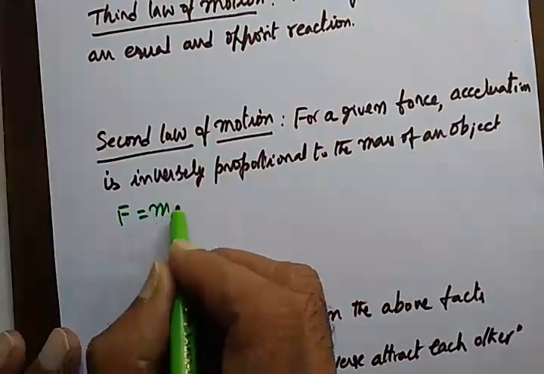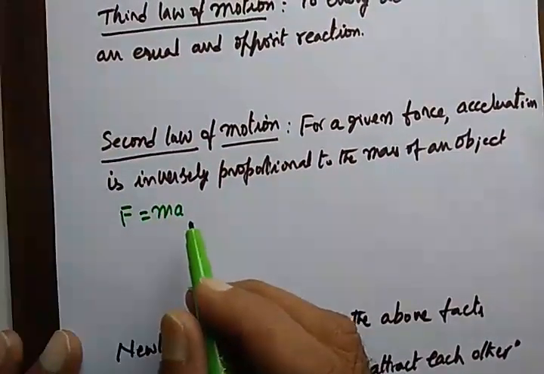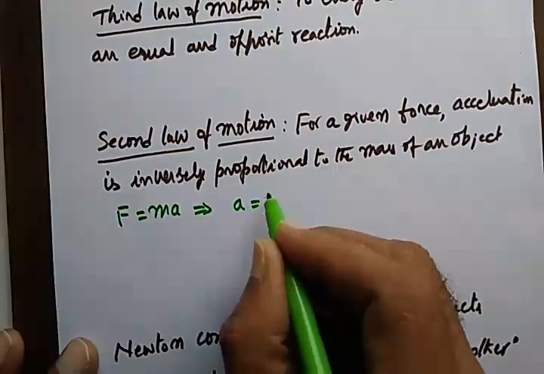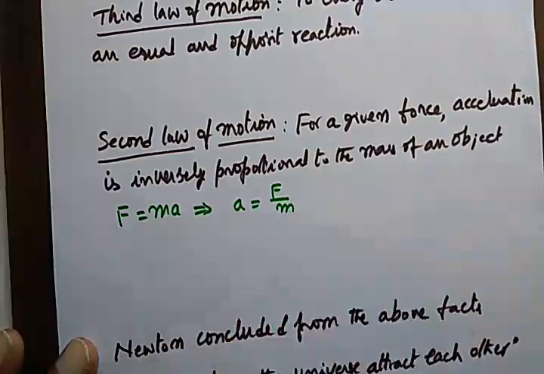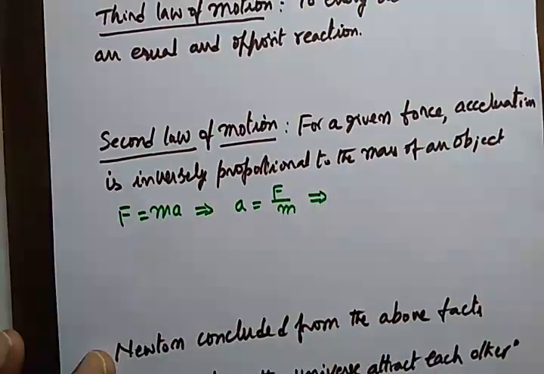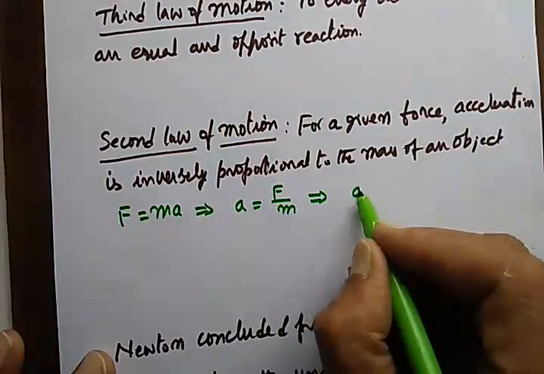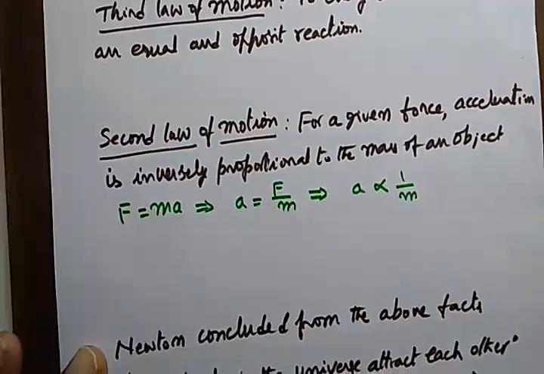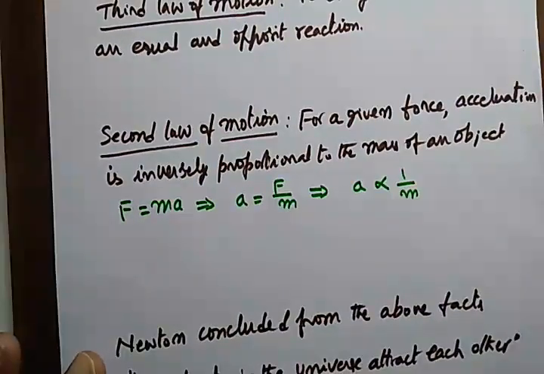F is equal to ma, we know from the second law of motion. So I will rewrite this in such a way: a is equal to F by m. Further, if I take F as the same, then a is inversely proportional to mass. Inversely proportional to mass.